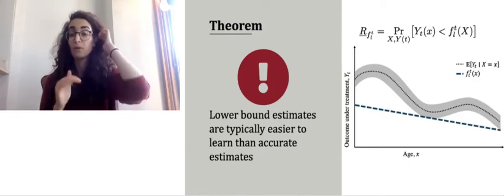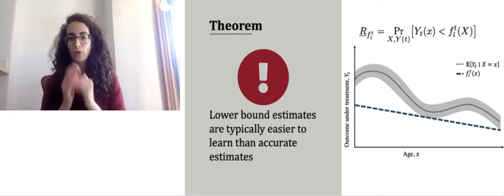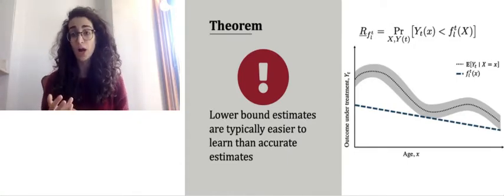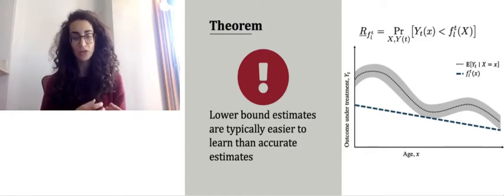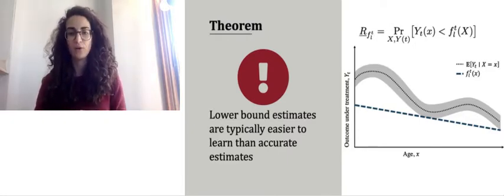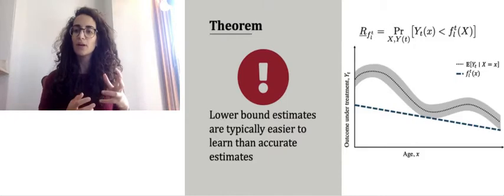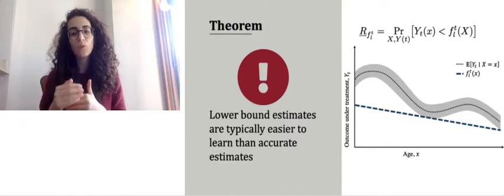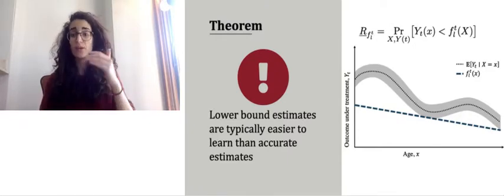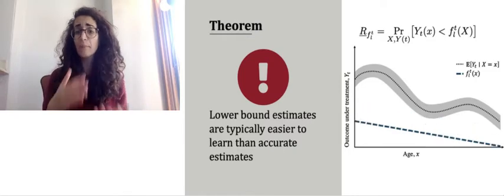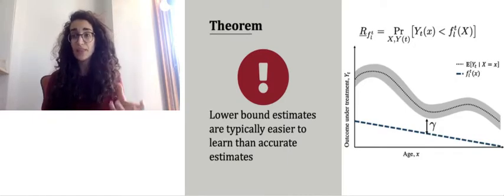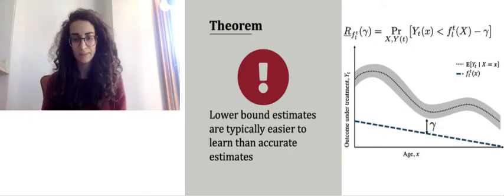Now, because the arguments are all symmetric with respect to the upper and lower bounds, let's look with a bit more detail at how hard it is to get a lower bound to keep things simple. Here, the generalization risk, which we denote by R, is defined as the probability of observing a patient that is outside the training data, such that the estimated lower bound is higher than the true counterfactual outcome under treatment T. Now, let's say we want to be extra cautious, and not only do we want the lower bound to correctly bound the data, but we also want it to bound the data with some buffer region or some margin. And that margin we will call gamma. And we'll redefine the risk to include and depend on this gamma.